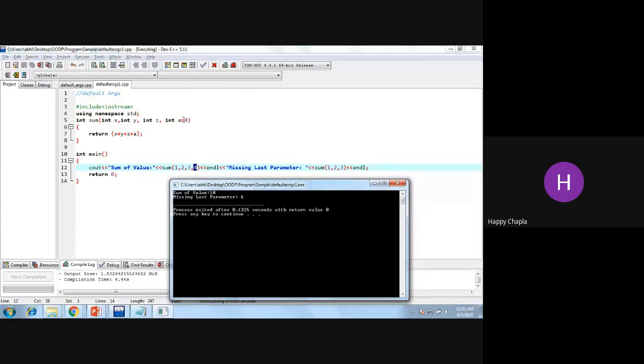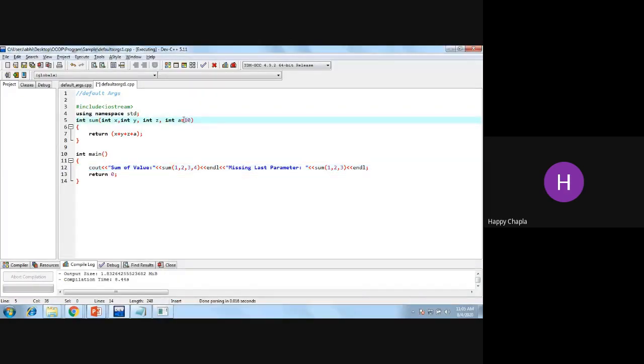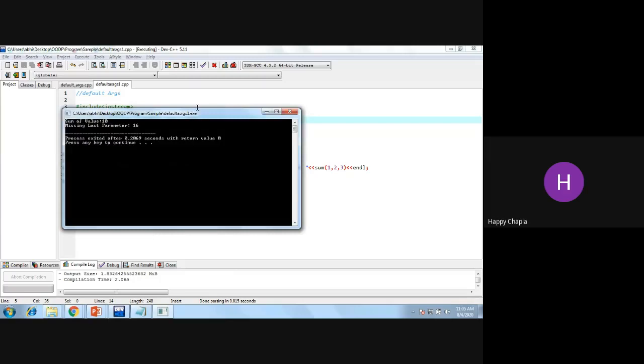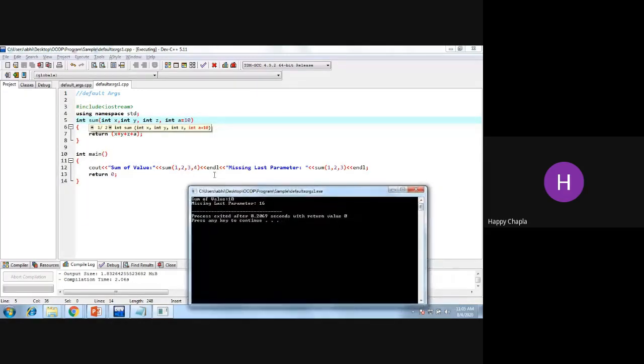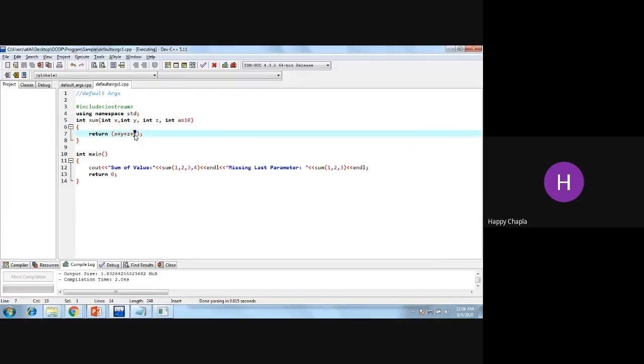Okay, so if I write 10 instead of 0 over here, what will be the output? At the time of running the process, my first function call will remain as it is. And at the time of the second function call, it will assume the a value is equal to 10 over here, right?